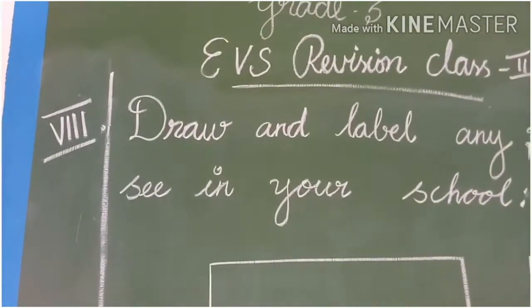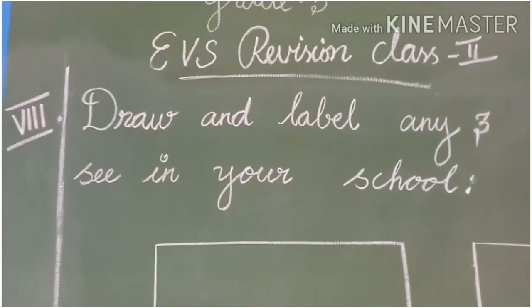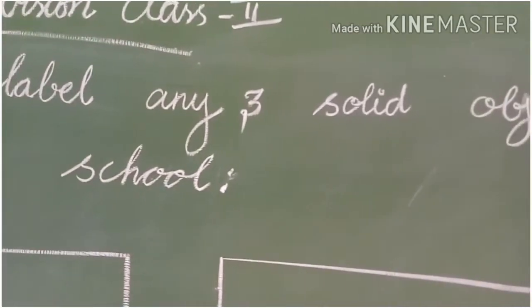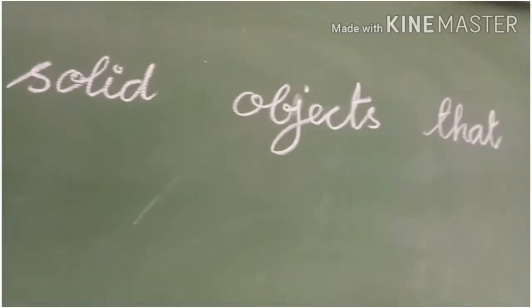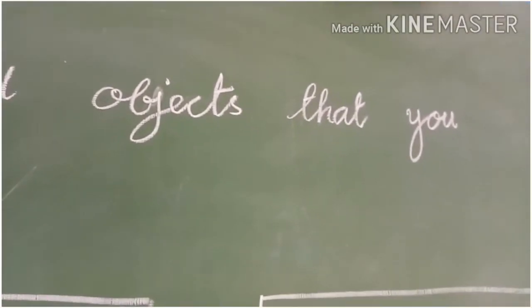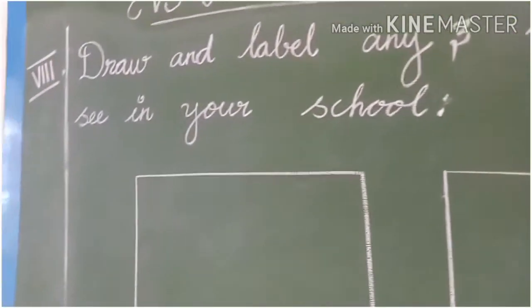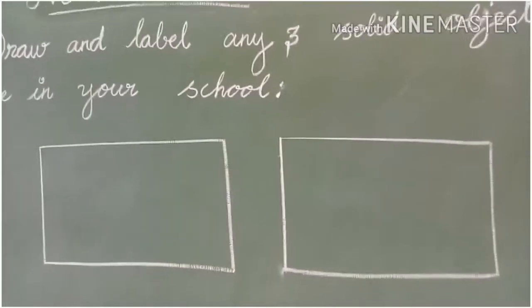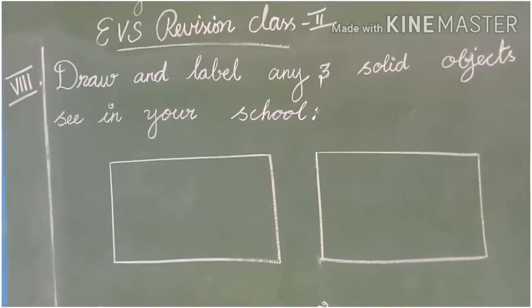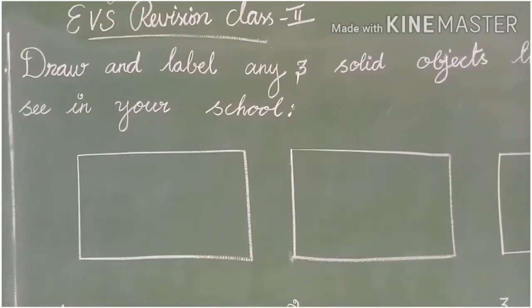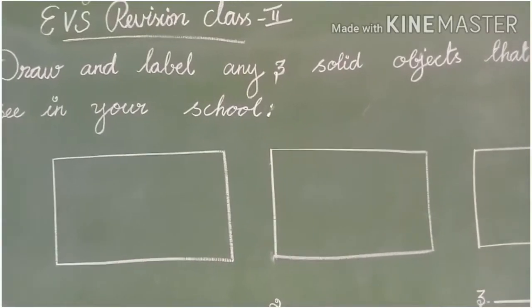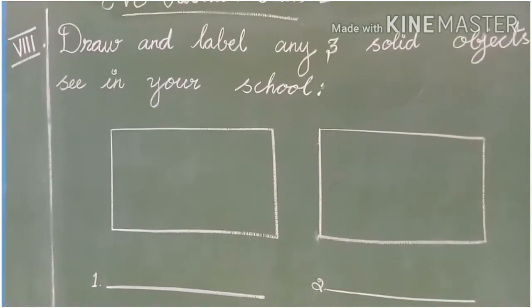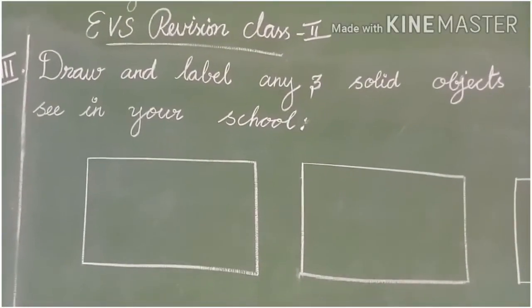Eighth pattern is draw and label any three solid objects that you see in your school.